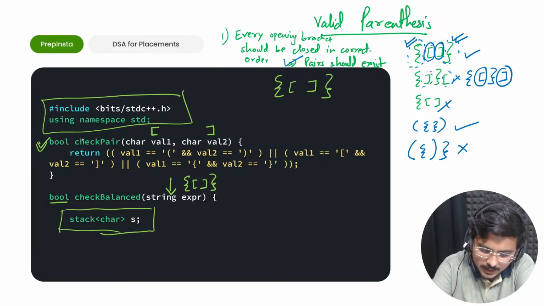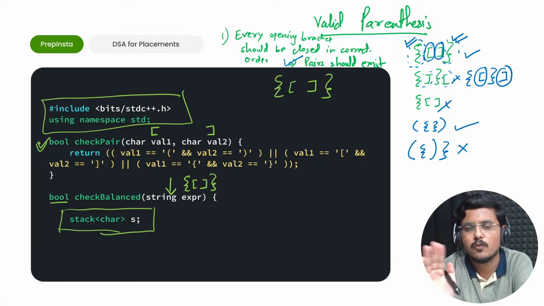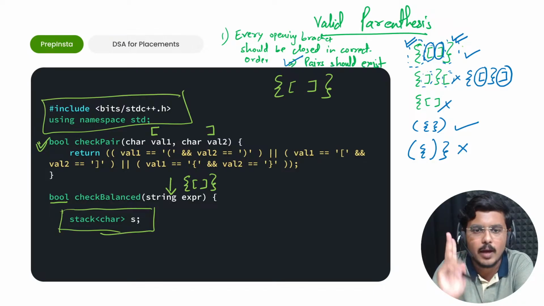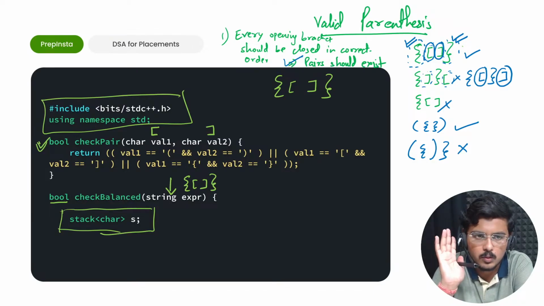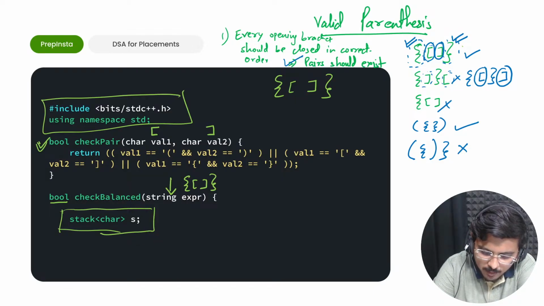Return, it is a bool type of function, so any value that would be returned to this function would be true or false. Only two values are possible as the return to this particular function. Now if value 1 is the opening bracket of this and value 2 is the closing bracket of this, if this is true, return true. Or if it is a square opening bracket and a closed square bracket pair, value 1 and value 2, then if both are true, then return true.